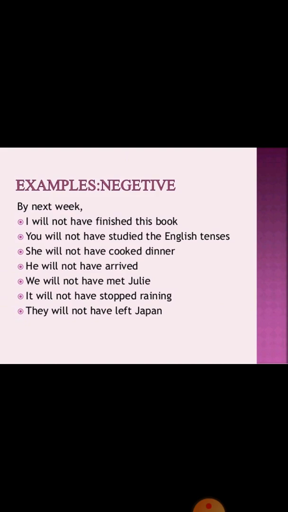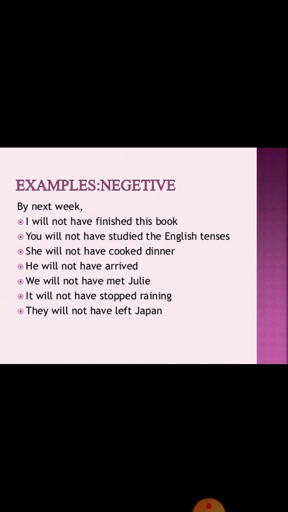Negative. I will not have finished this book, or I won't have finished this book. In short, won't have, or in complete, I will not have. Contraction you can say is I won't have. You will not have studied the English tenses.